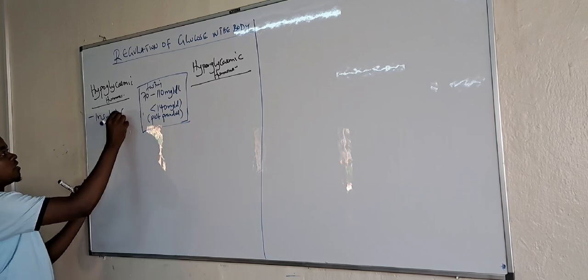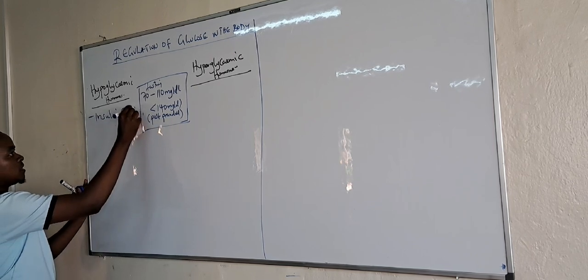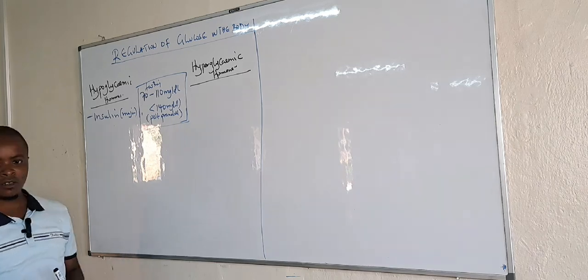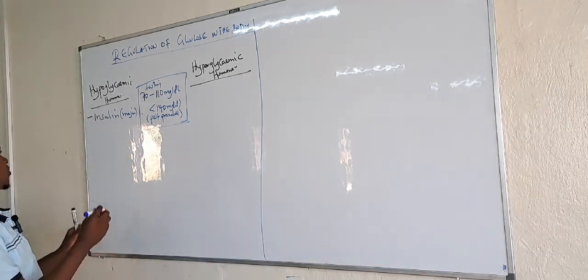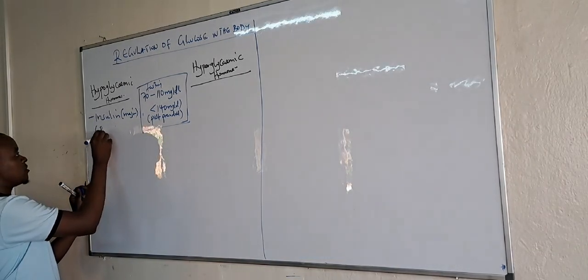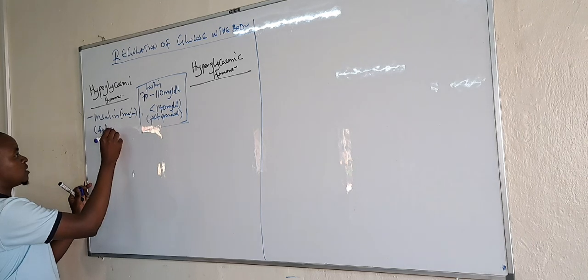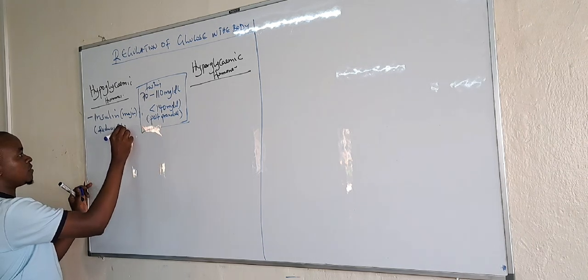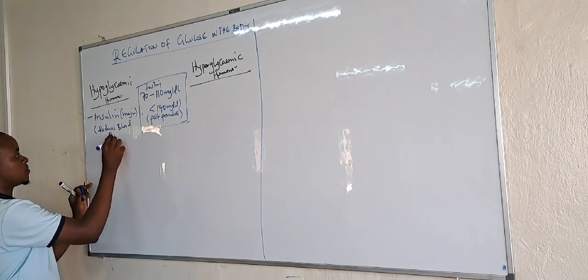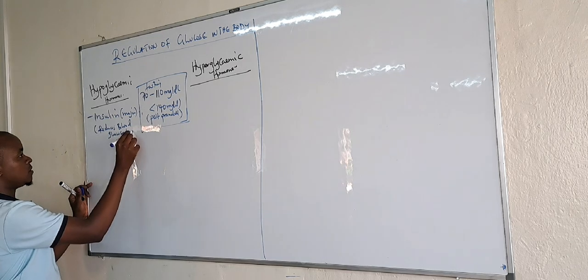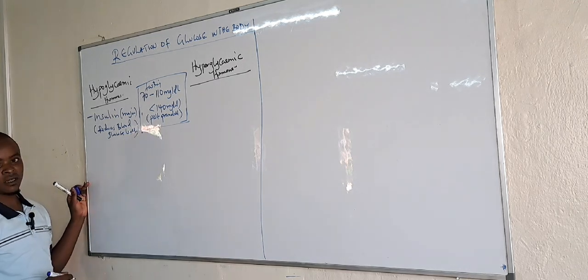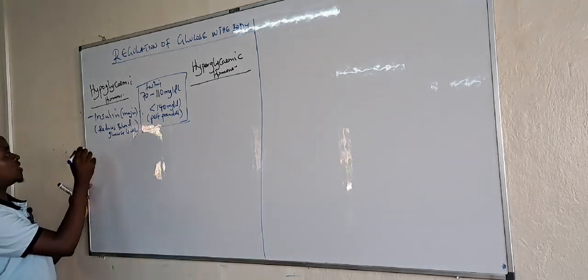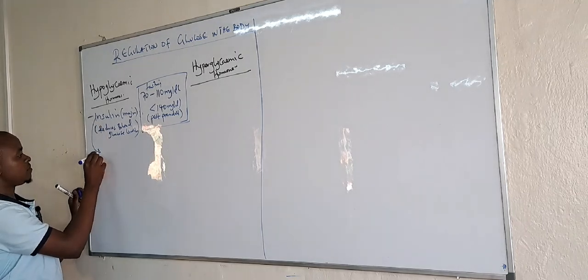This is the major hormone which is responsible for reducing blood glucose levels.